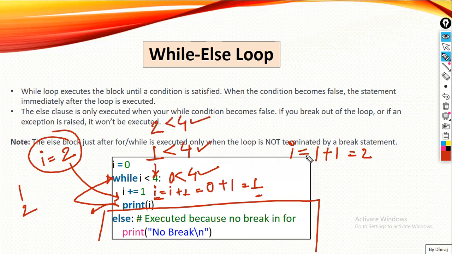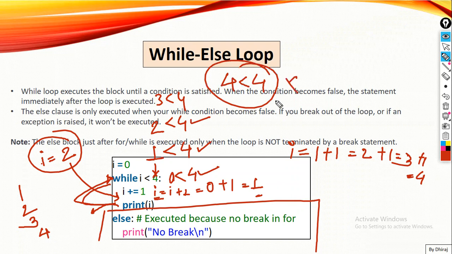Okay, it is true again. Again, 2 plus 1 is 3. I is replaced by 3, and this 3 is getting printed also. Here 3 is less than 4. Yes, the condition is true. So 3 plus 1 is equal to 4, right? So now 4 is getting printed here. Now see, is 4 less than 4? No, the condition is false. My interpreter will come outside of this loop, right? So this is the syntax of the while loop.